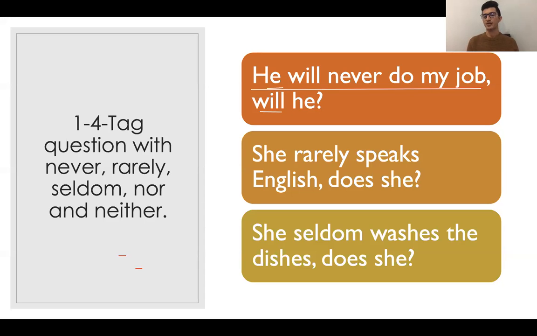Look at the next example. She rarely speaks English. Here also, rarely is almost close to zero. So because of that, it gives us more negative meaning rather than positive meaning. Because of that, we use the positive tag question. Does she? We use does just because the tense is simple present tense.